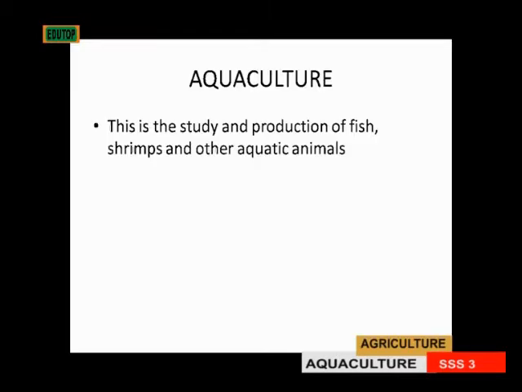Aquaculture, or fish farming. We want to look at what it entails and how we go about it. Aquaculture is the study and production of fish, shrimps, and other aquatic animals.